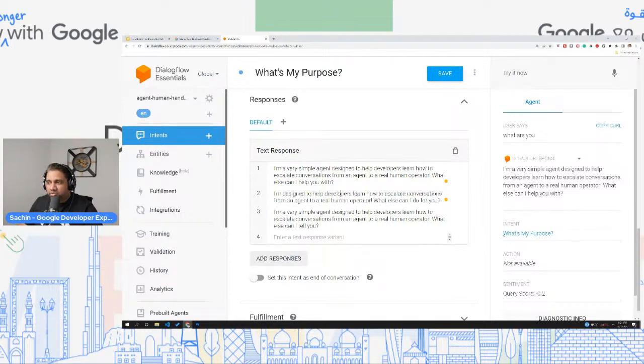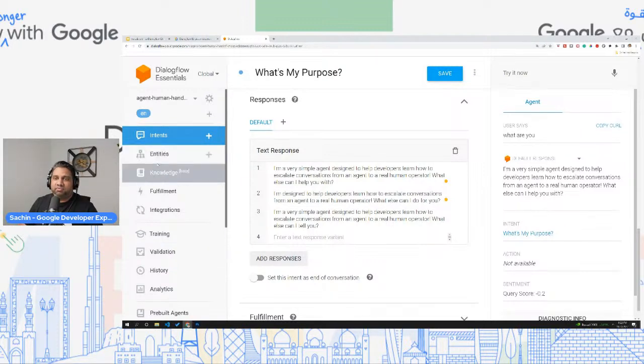The important thing to note is Dialogflow also shows you which intent this conversation matched. The user had a conversation with your bot, and Dialogflow understood that based on this sentence, it's matching the what's my purpose intent. Based on that intent, it then checks what to do next. There's a text response, so it displays that text response back to the user. That's, on a very high level, what intents are.